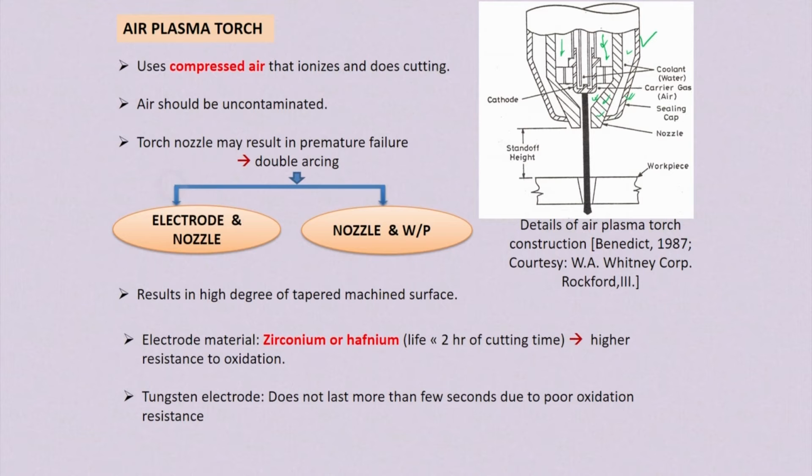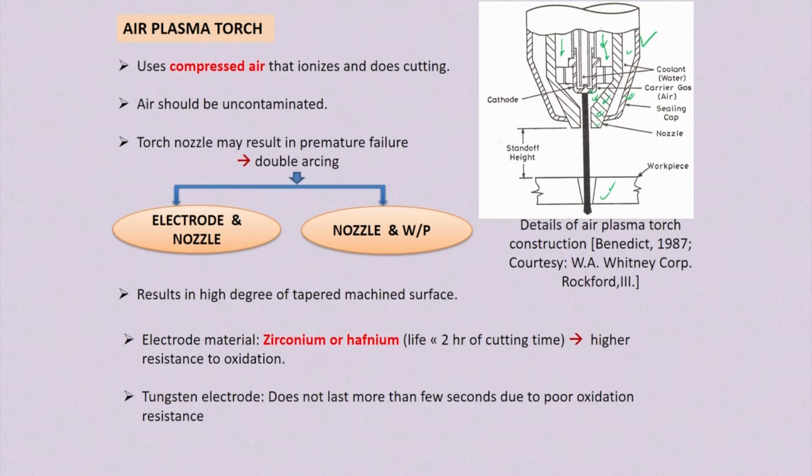So there is double arcing. Arcing may be between the electrode and the nozzle, and between the nozzle and the workpiece. So the torch nozzle may result in premature failures because of this double arcing, between the electrode and nozzle and the workpiece.